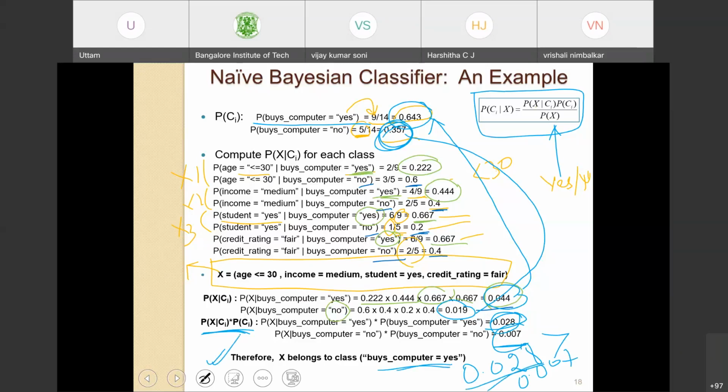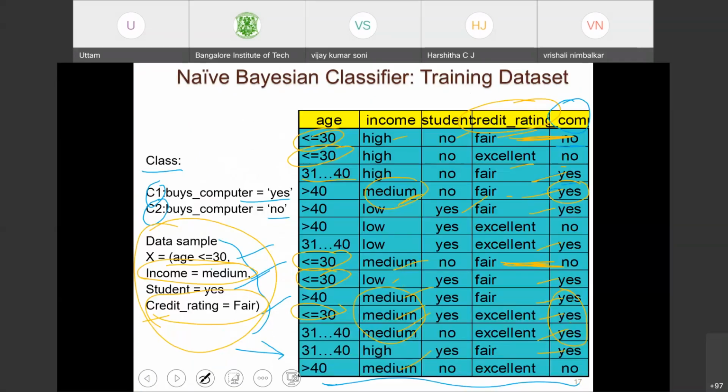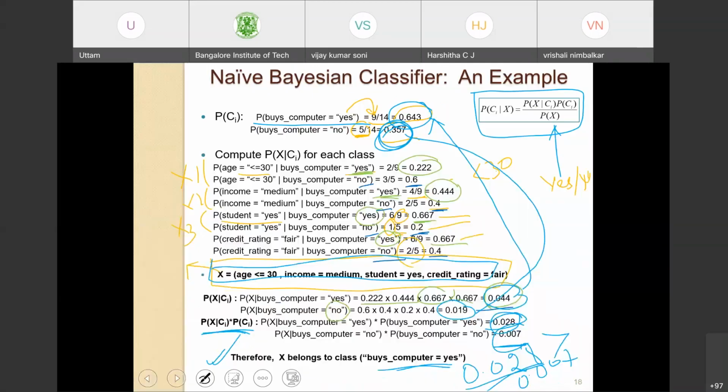This is the job the Bayesian classifier will do if you give this as a problem statement to the classifier which has built a model based on this table. Okay, now we have to do these computations manually just to explain to you.